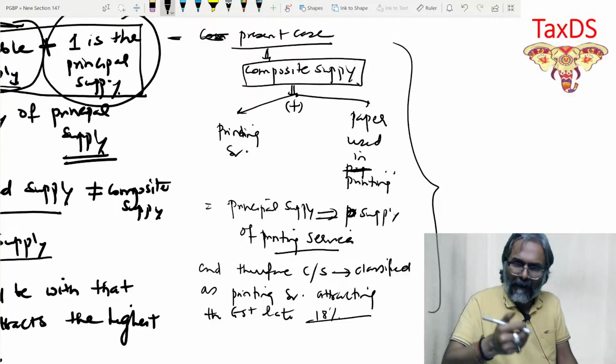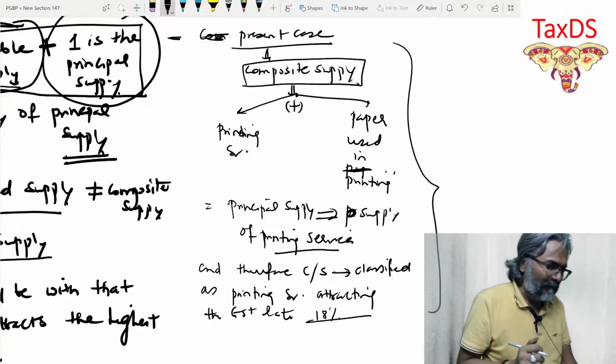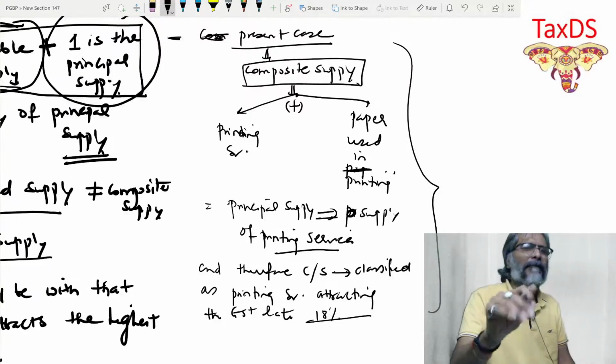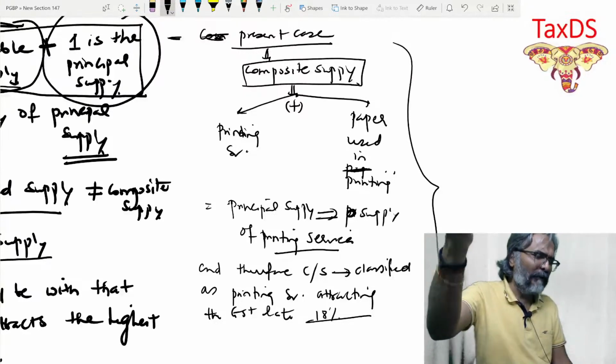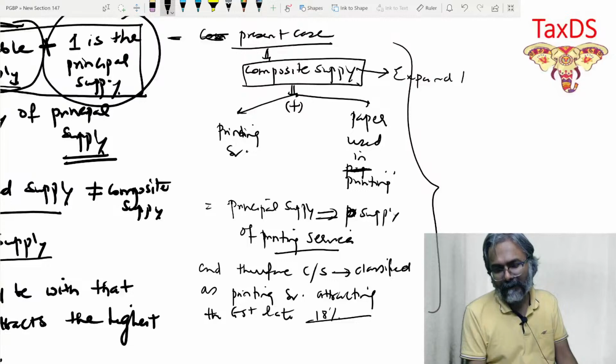Okay. If the question is for say 5 to 6 marks, which I doubt it will be, but say for example, if the question is for 5 to 6 marks, then you will have to expand this in your analysis.